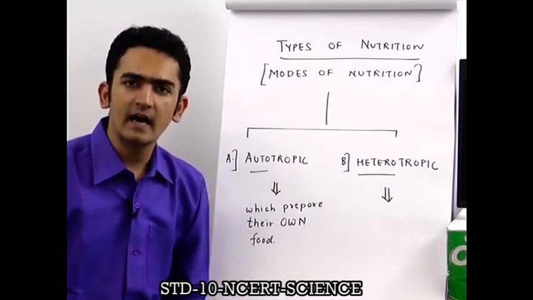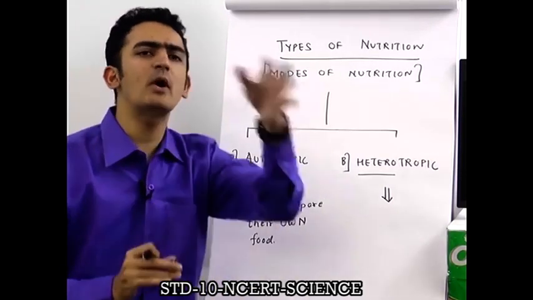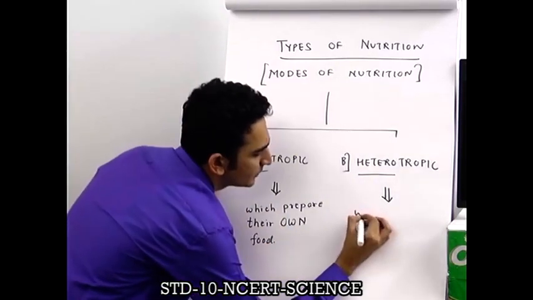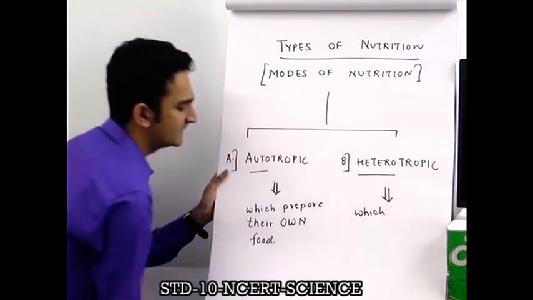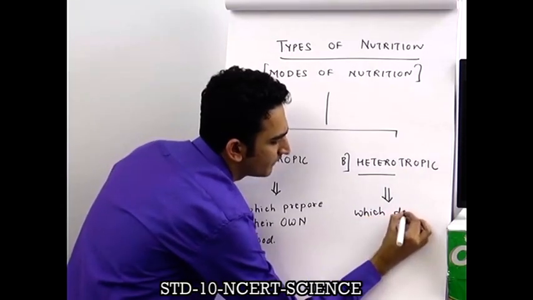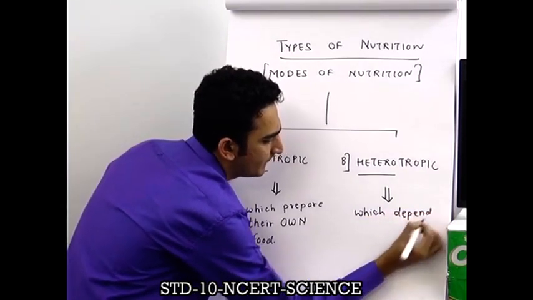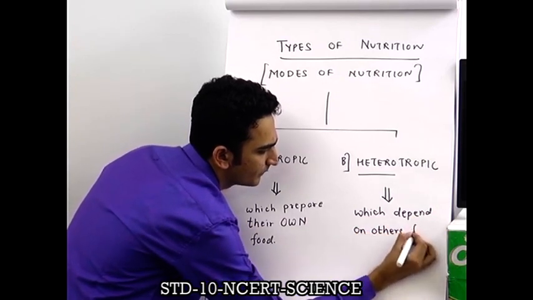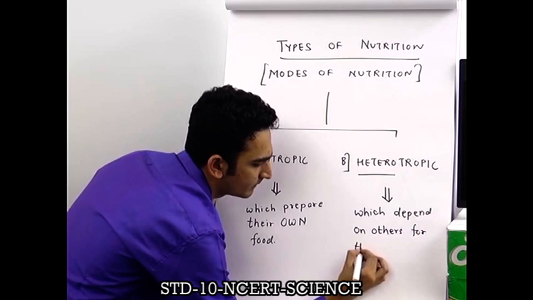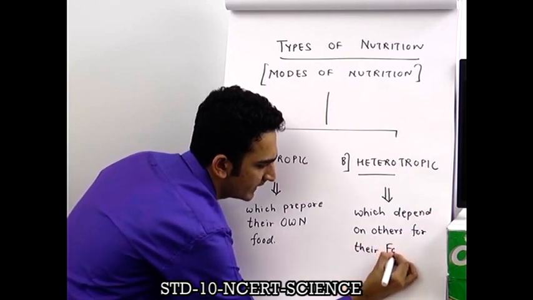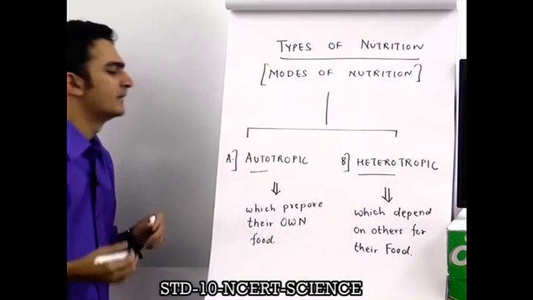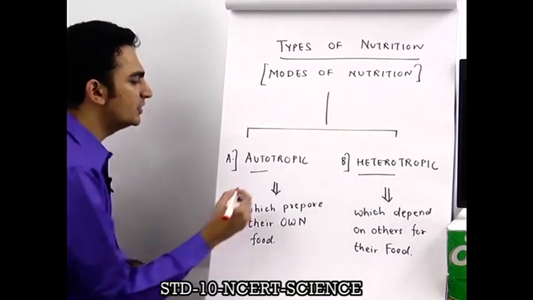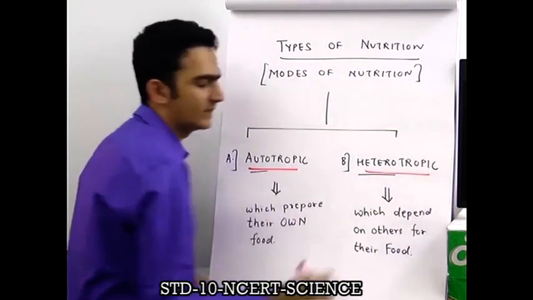Like look at dogs, look at human beings, look at mosquito, look at a lice, look at a donkey, look at a fungi. They obtain food from outside different outer sources. So they are living organisms which depend on others for their food. So these are the two major categories, autotrophic nutrition and heterotrophic nutrition.